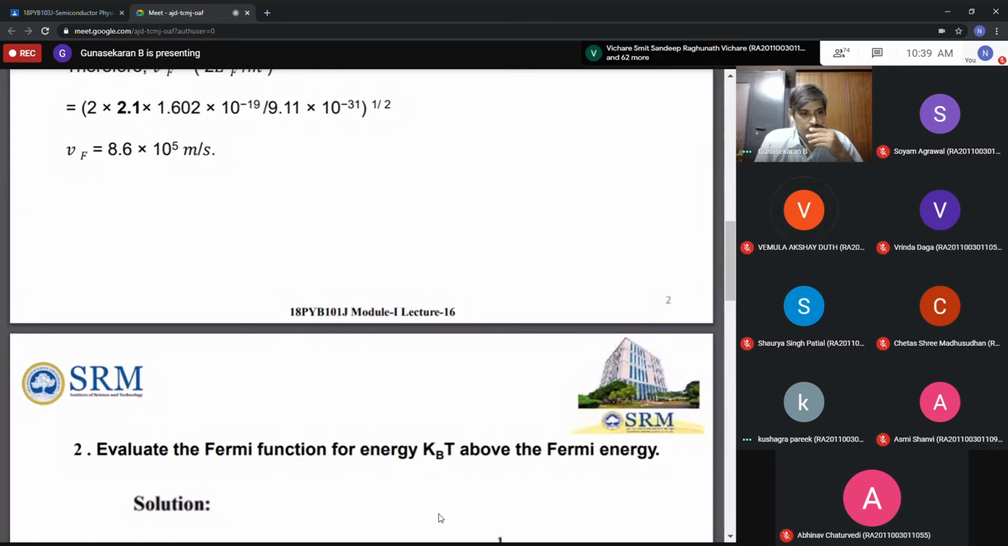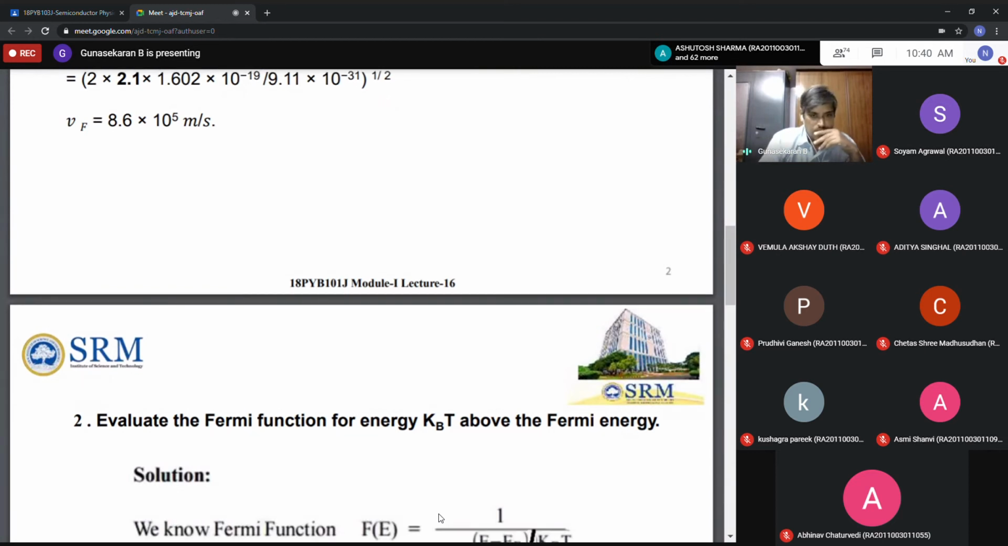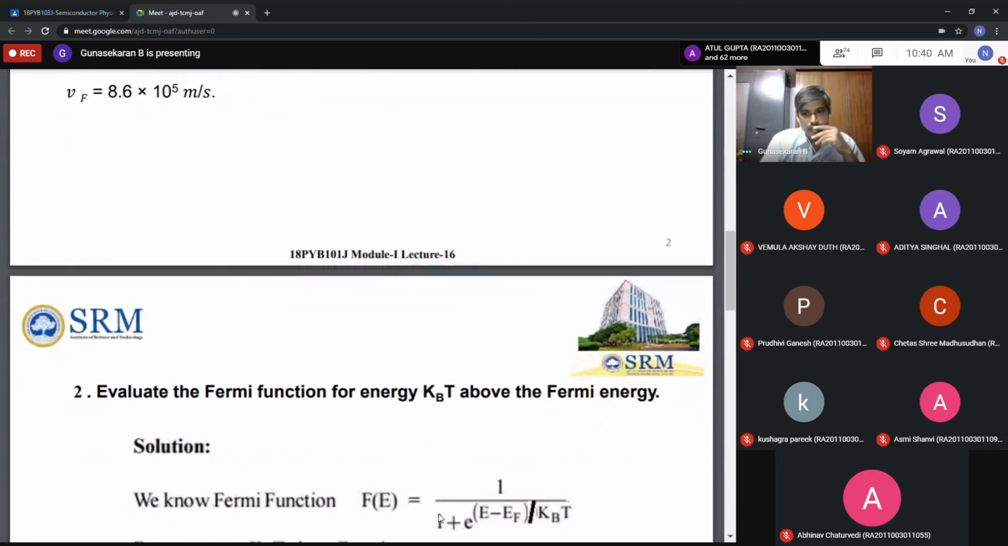The given energy E is equal to EF plus kBT, so E minus EF is equal to kBT. What is the Fermi-Dirac distribution formula? That is 1 divided by 1 plus the exponential of (E minus EF) divided by kBT. So what about E minus EF for this case?